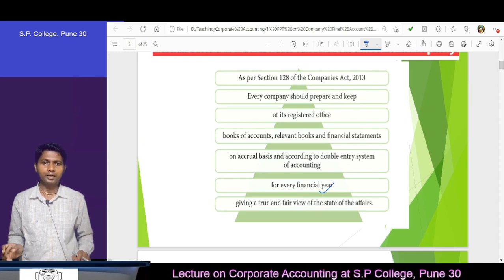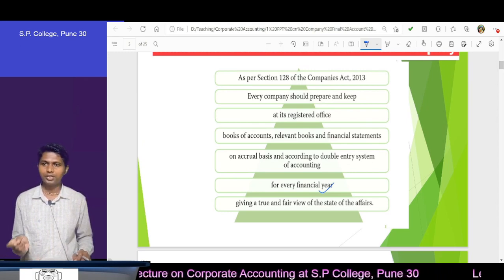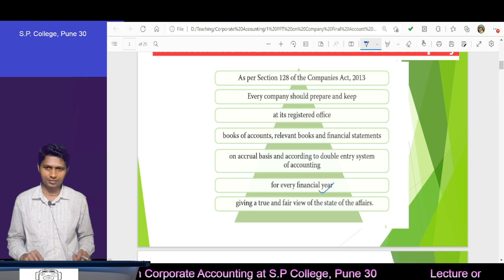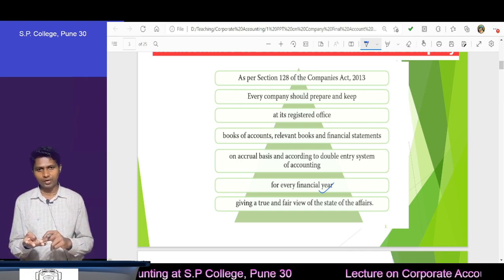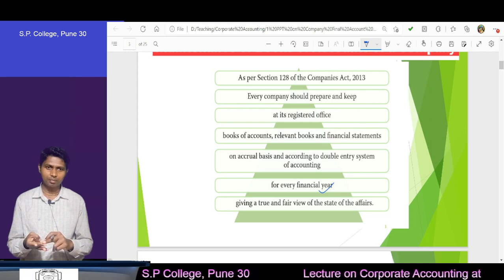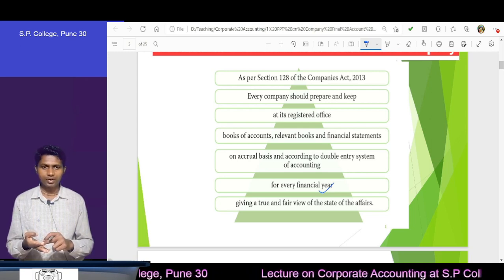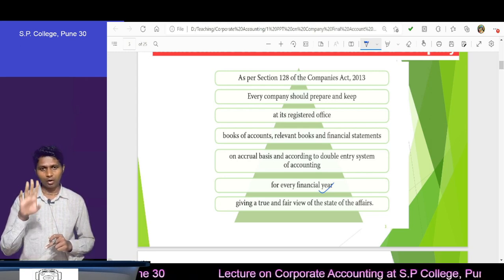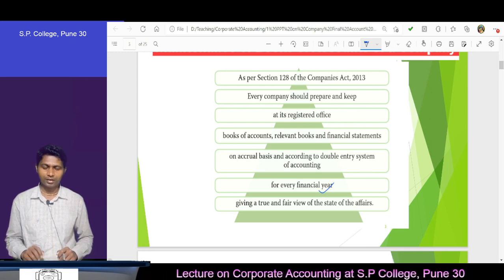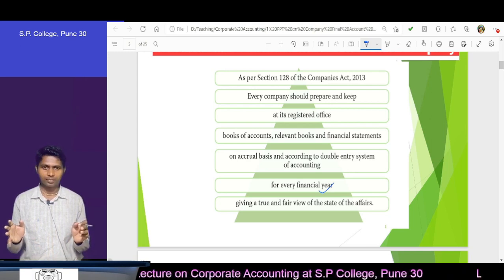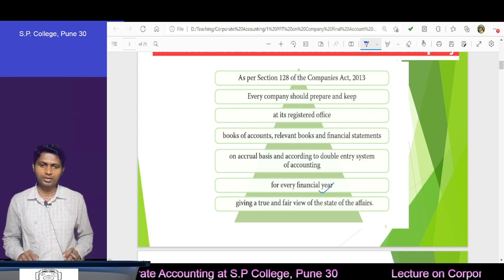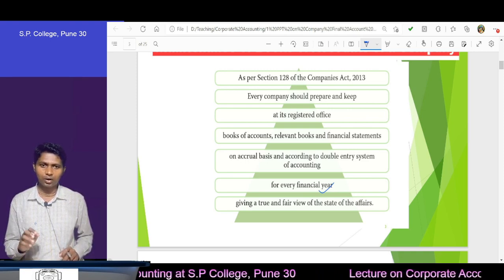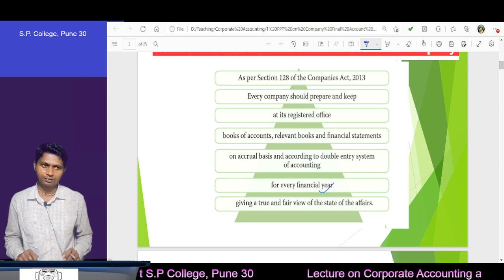What does it include? Five things. First, the balance sheet, then profit and loss, then cash flow statement, then statement of change in equity, and notes relevant to all of the above. A statement which includes these five is called the financial statements of the company.